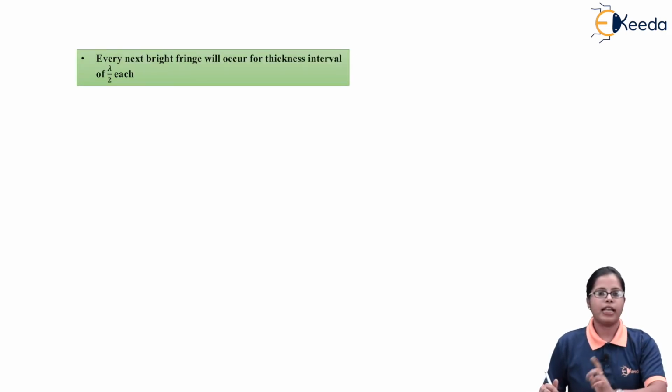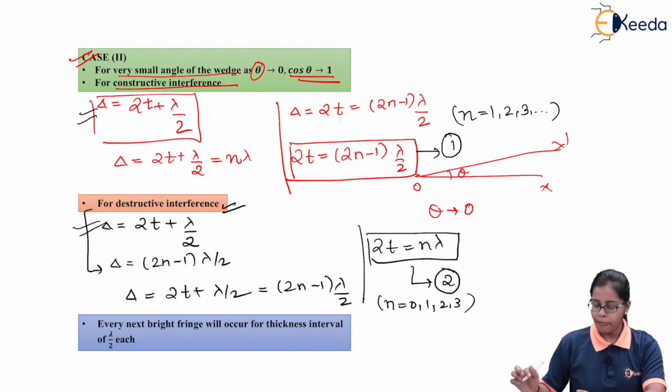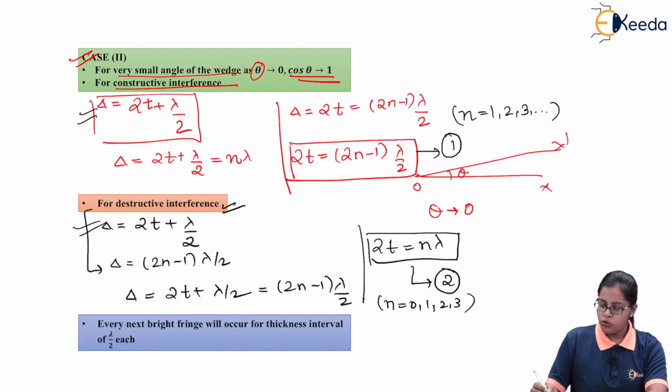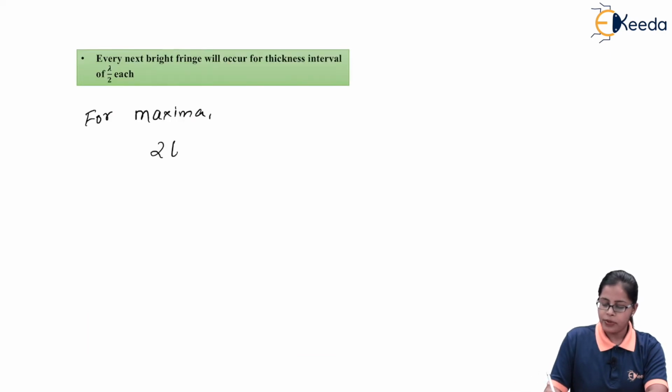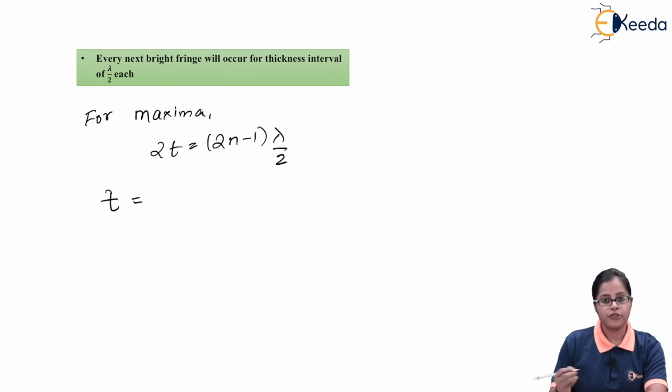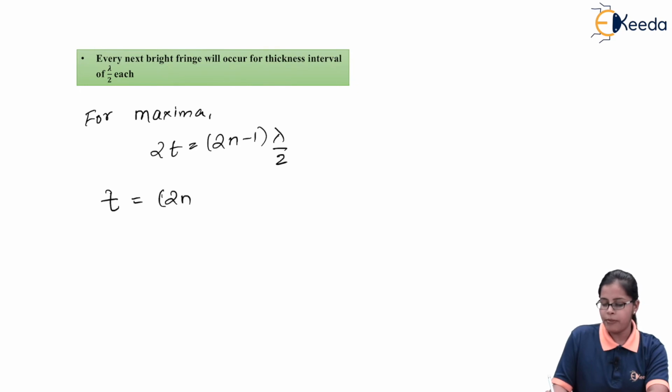So if we calculate it properly, for the maxima point we got 2t is equal to (2n minus 1) lambda by 2, and if I write it, t, that is the thickness of the film, is equal to (2n minus 1) lambda by 4.